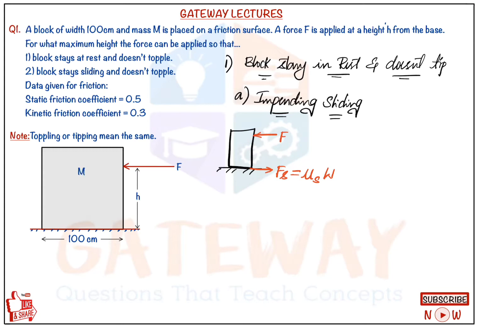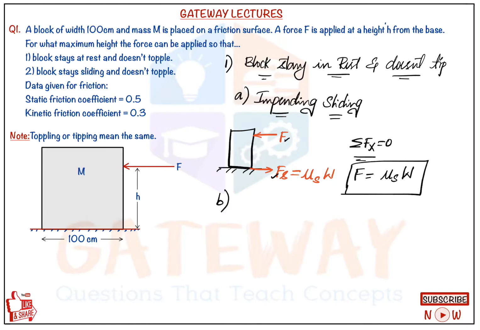From that we write sigma Fx is equal to 0, the equilibrium condition, and forces along y are balanced. Mg acts downward and the normal reaction acts upward, so these are balanced. The moment is also balanced, actually there is no moment because it is at rest. So sigma Fx is equal to 0. Since F is equal to Fs, we get F is equal to mu s into W. That is the first condition we got.